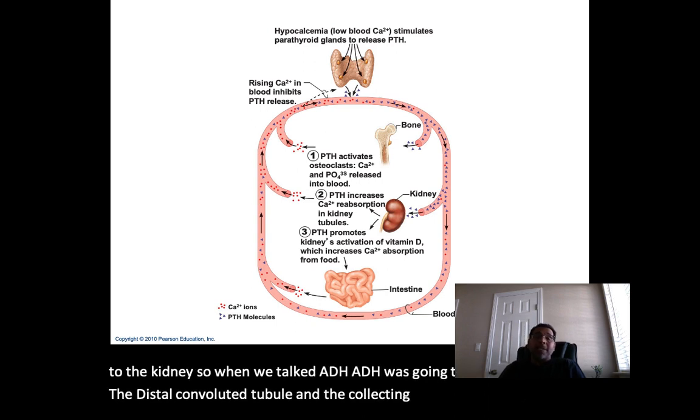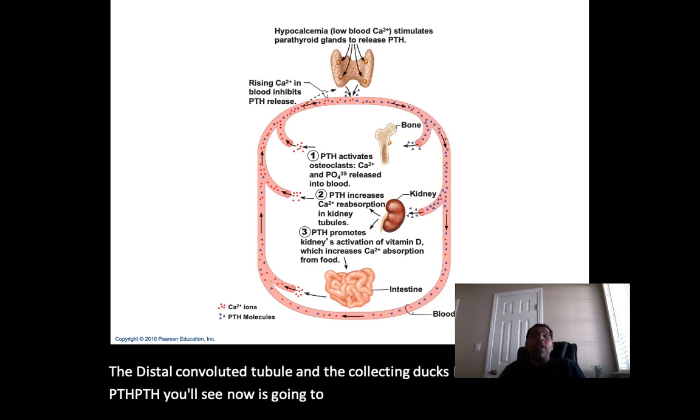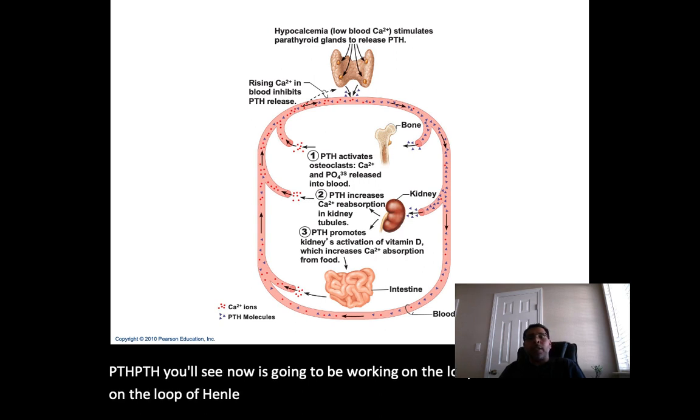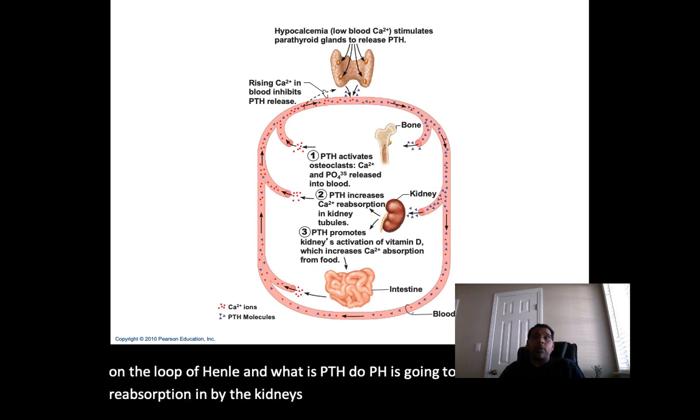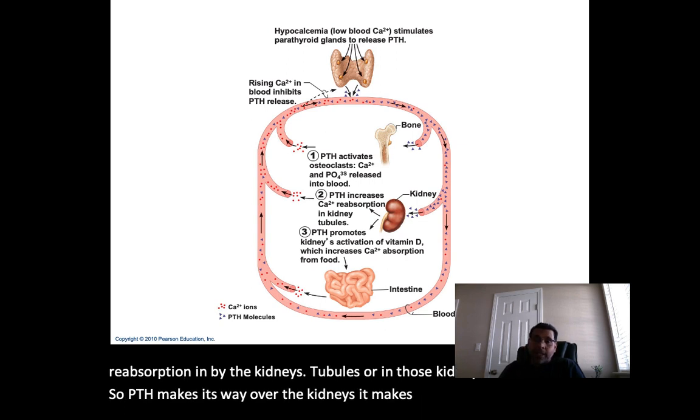Now here when we talk PTH, you'll see it is going to be working on the loop of Henle. And what does PTH do? PTH is going to increase calcium reabsorption in those kidney tubules. So PTH makes its way over to the loop of Henle, specifically speaking.